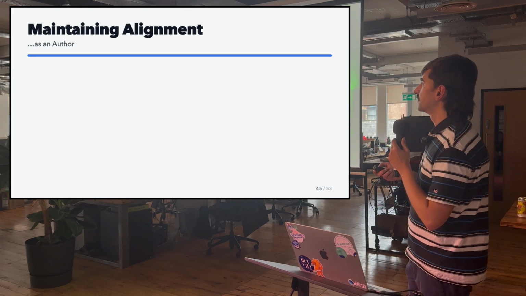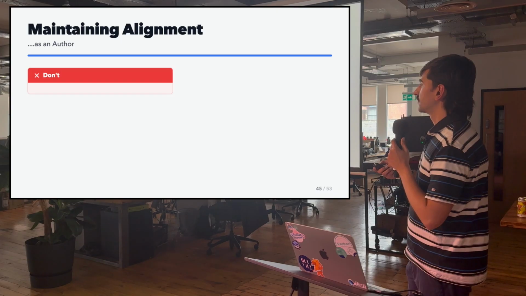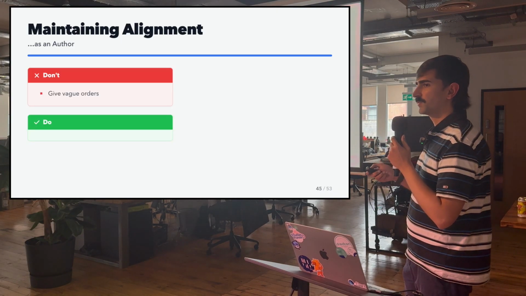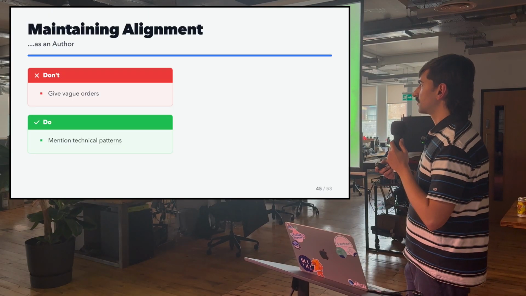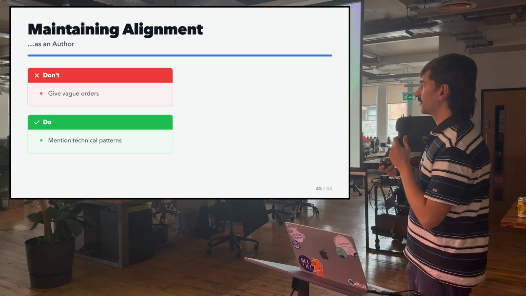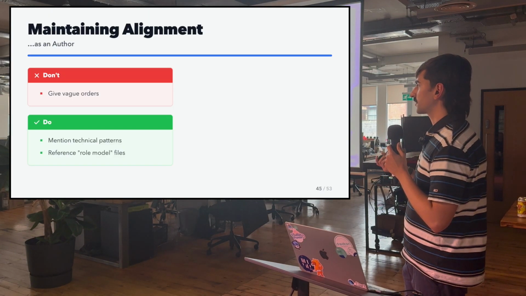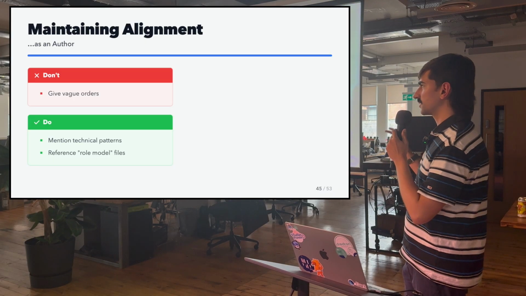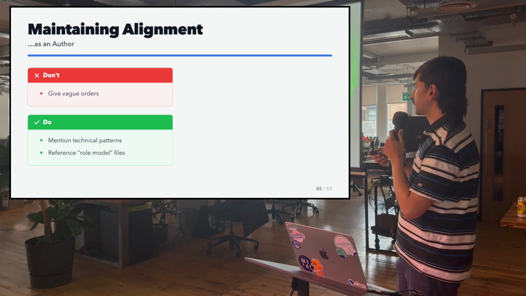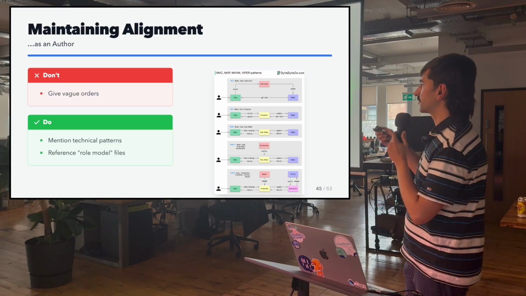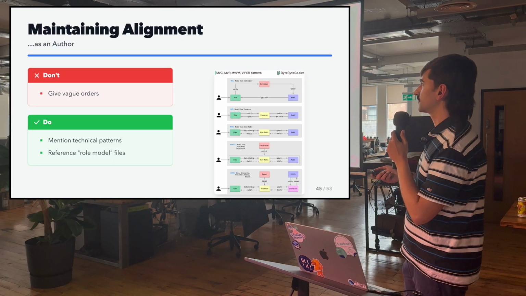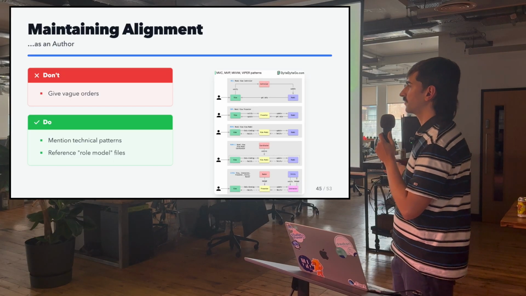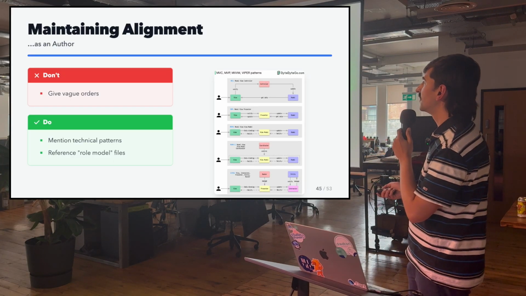So as an author, you should not give vague orders. You should be very specific about the technical details of it. And you should refer to technical patterns. And you should use what I call a role model file. And we'll see an example of this later. But for technical patterns, one that we see over and over when we start a new application is what design we should choose: MVC, MVP, MVVM, etc. So I just use this image here.